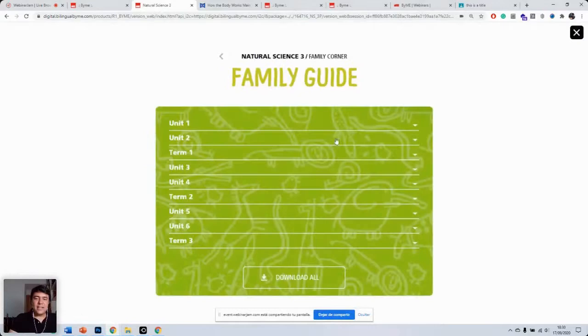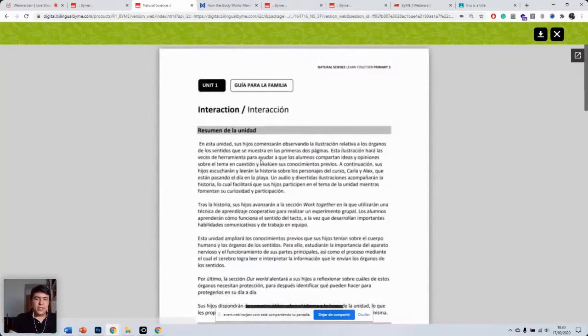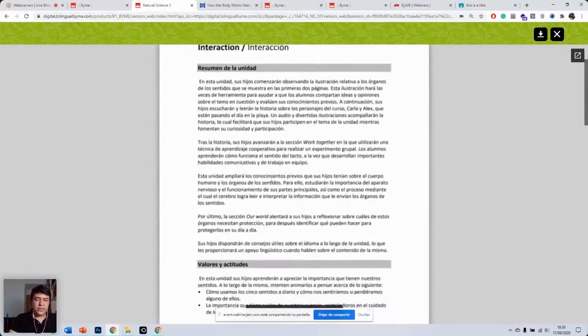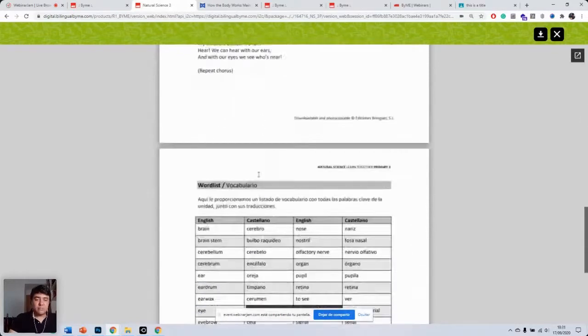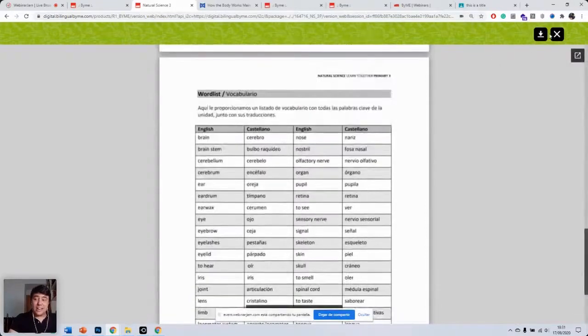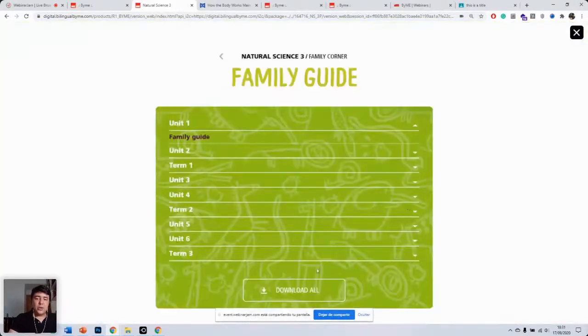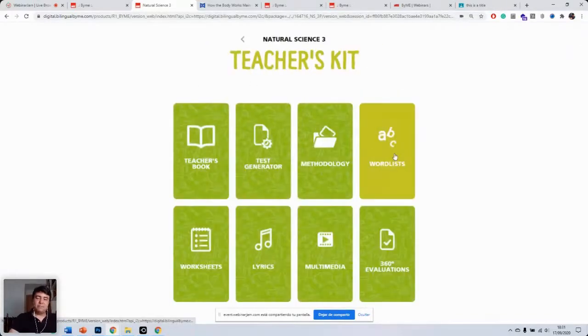And then you have these family guides as well. So basically, these are little overviews of the units. So you have here a little summary of what they're going to see. Then you see here all the key contents, the lyrics of the song, and the key vocabulary, both in English and in Spanish. Yeah. Again, you can download it individually, or you can click on download all and get a big zip file with all the PDFs to give to the families. Yeah. So now, yes, let's go into Teacher's Kit.